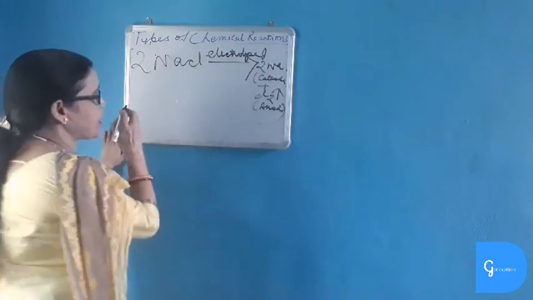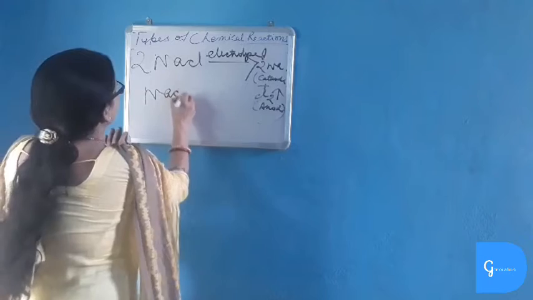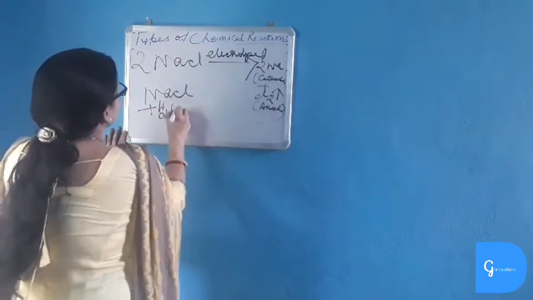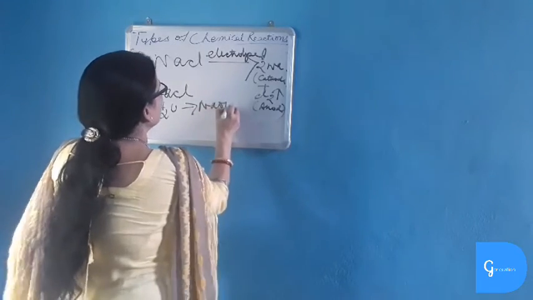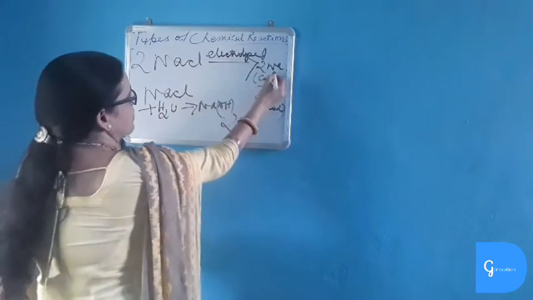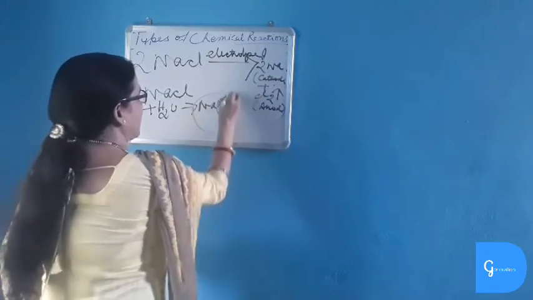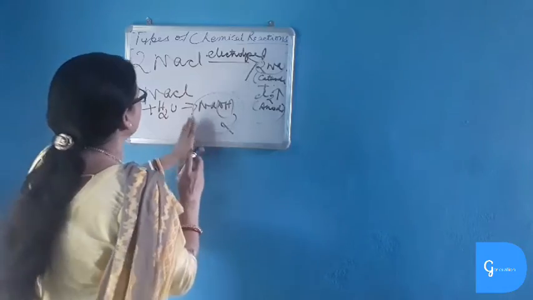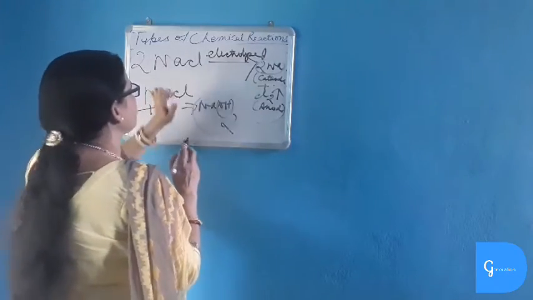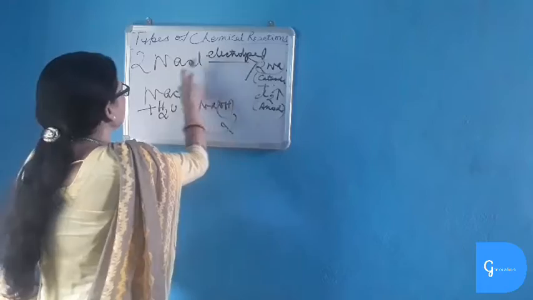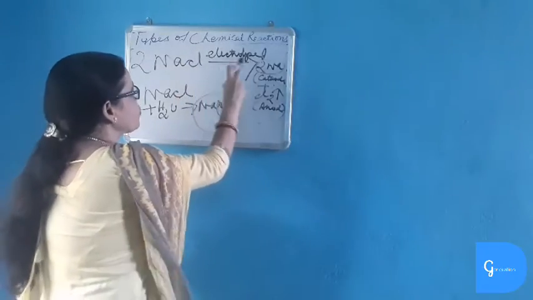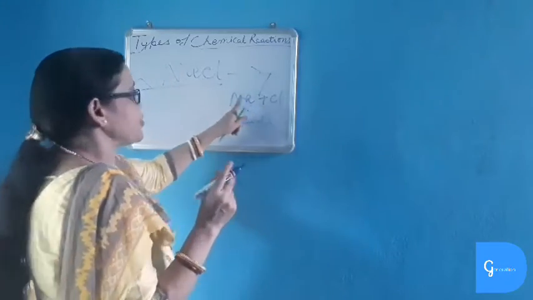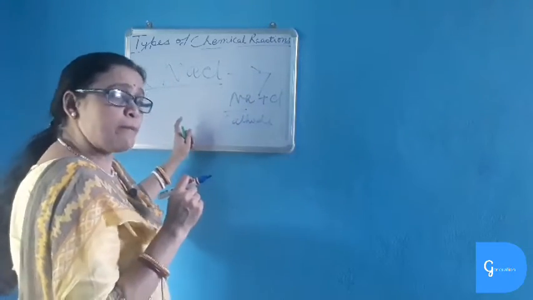Because if we take an aqueous solution of sodium chloride, then we know that sodium is a very reactive element and it combines with water to give sodium hydroxide. So instead of sodium metal on the cathode, we will get sodium hydroxide. We will not get pure sodium metal on the cathode. So an aqueous solution of sodium chloride is not taken, but molten sodium chloride is taken for electrolysis, from which pure sodium metal is extracted. This type of reaction is used for extraction of sodium metal.